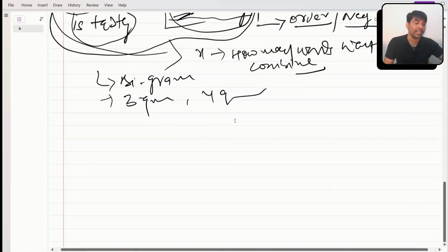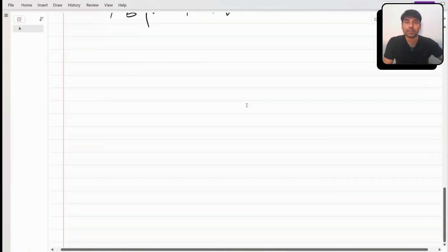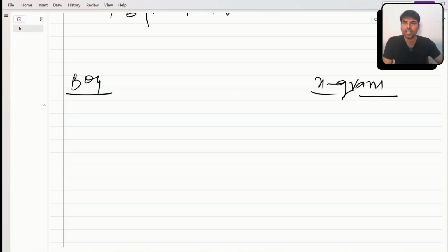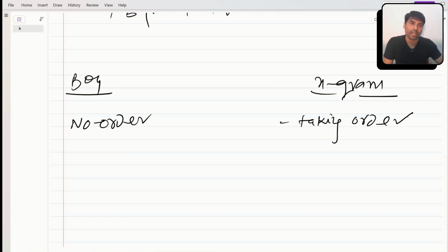So this is the whole intuition of NGram and what problem it solves. Let me recap bag of word versus NGram. I hope now you are able to understand the intuition, right? In bag of word, there is no order. I'm not considering any order. Here I'm considering order while building my vocab. This is one difference. Second difference, in bag of word I'm not capturing any negation. Here I'm capturing negation, right?